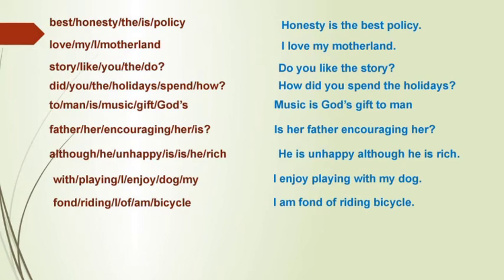Friends, let us practice some examples. Just hide the answers and try on your own. First one, best honesty, the is policy. These words are jumbled in a sentence. We can rearrange the words in a sentence. Answer, honesty is the best policy. Second one, love my motherland. Answer, I love my motherland.